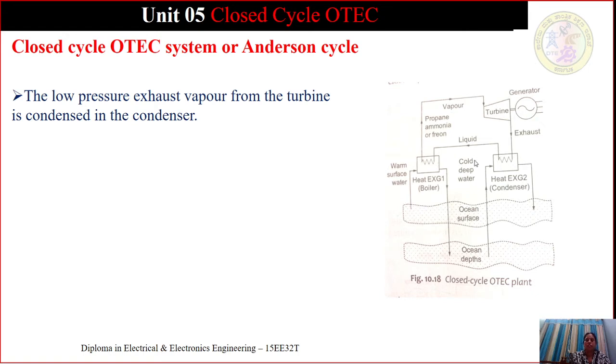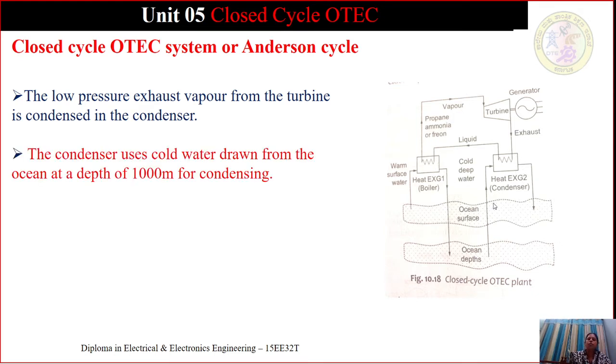For the condensation, water is taken from the ocean depth, that is, cold water from the deep ocean is taken and sent to the heat exchanger 2 where the low pressure vapor gets condensed. After condensation, it is in liquid form and is sent to the heat exchanger again. So the cycle repeats over here.